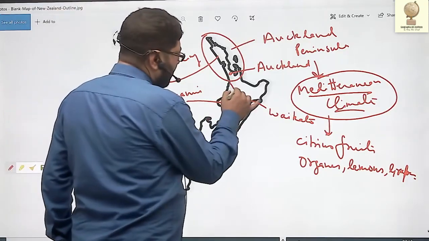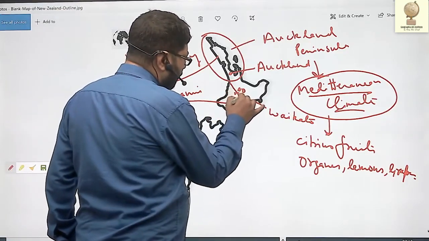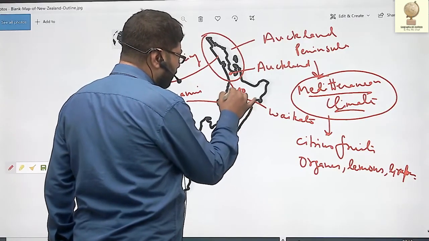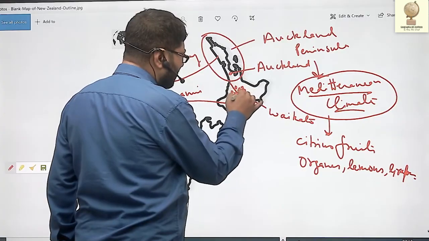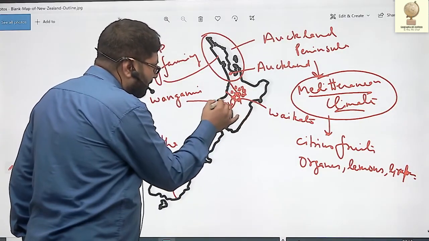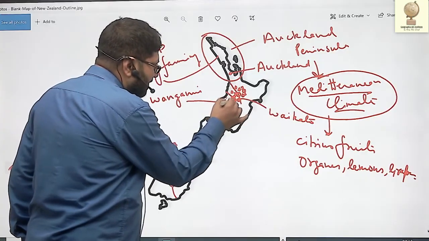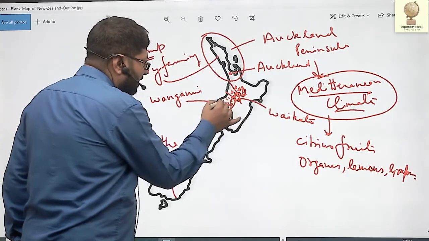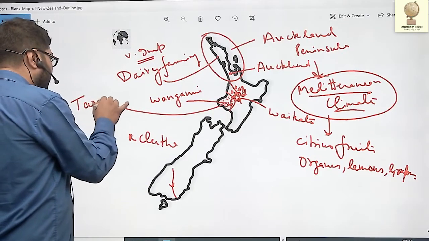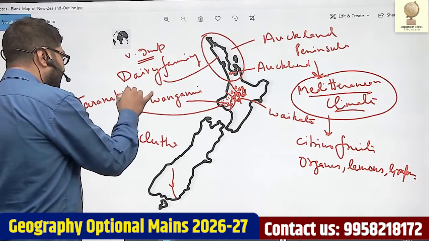Now I told you the central part of the North Island is studded with various volcanoes. Lake Taupo is also there, various volcanoes and geysers and hot springs are there, isn't it? In the southwestern part, this region of New Zealand is known as Taranaki Plain.